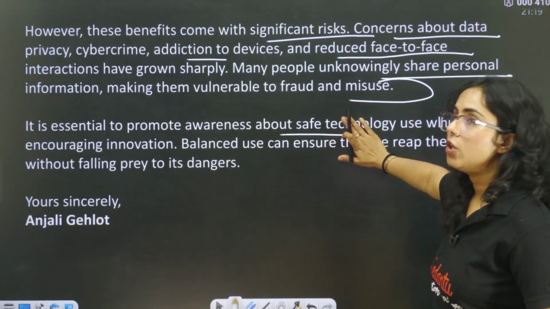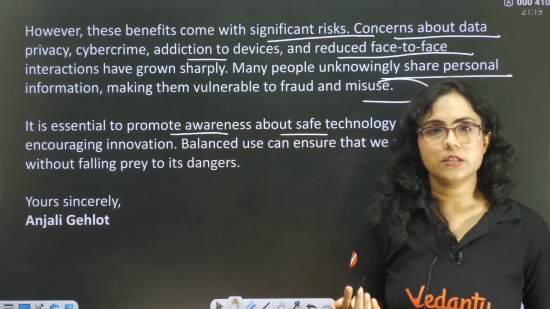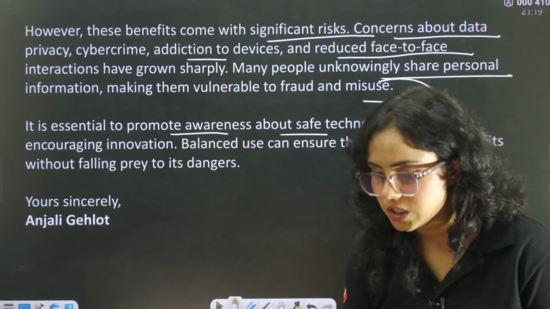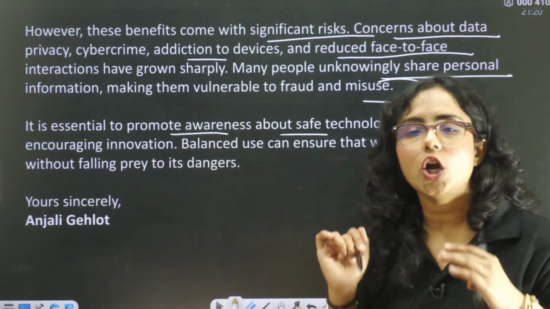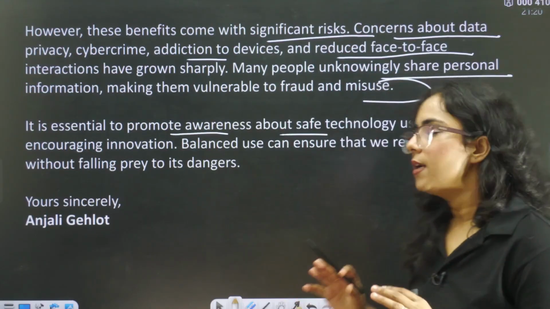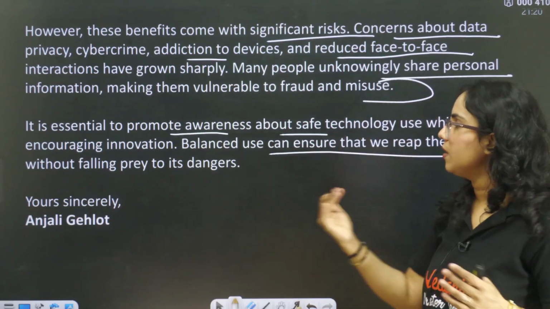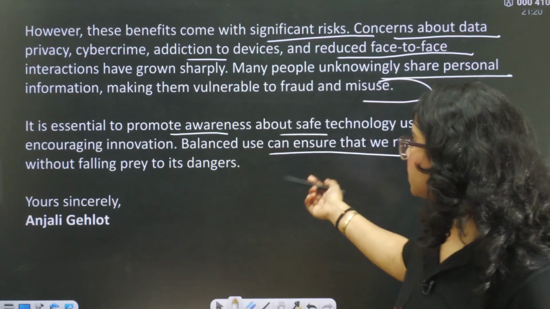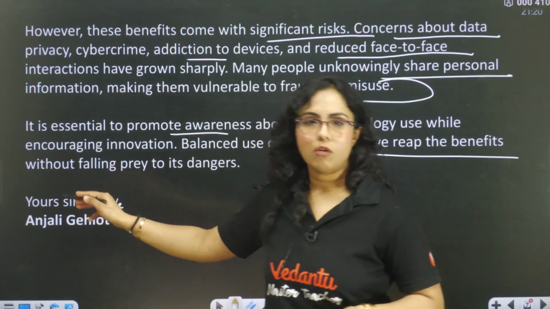So now he is giving you a solution or suggestion that it is essential to promote awareness. It is important that we make people aware that you should not click on such links, you should not click such pictures, you should not share your details with someone, you should not share your OTP with someone, right? Yes, so balanced use can ensure that we reap the benefits without falling prey to its dangers. Yours sincerely, Anjali Gehlot. Do not put a comma over here again, I'm saying, and then write thank you also.